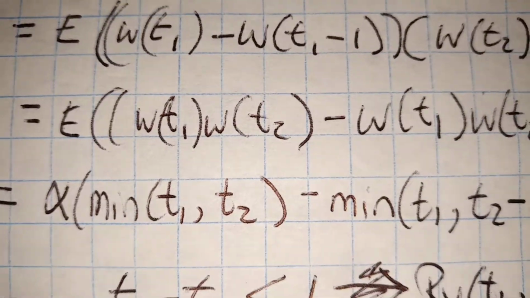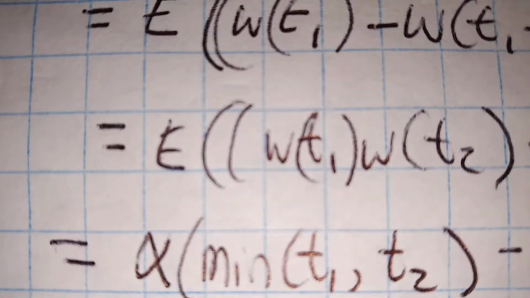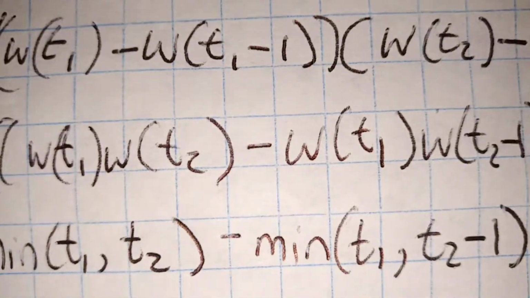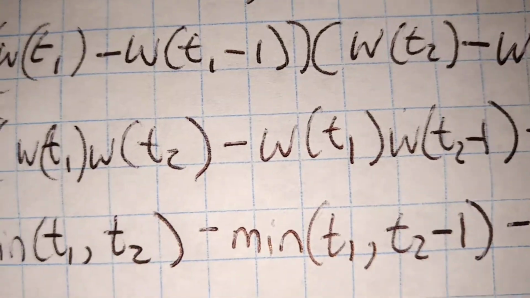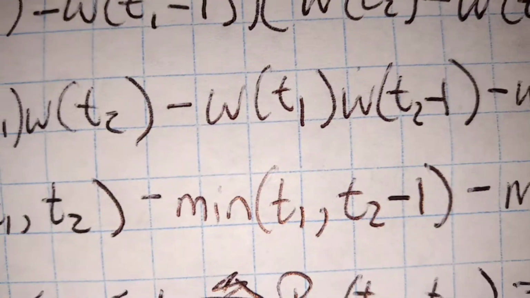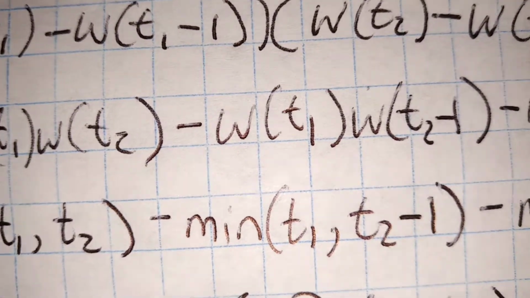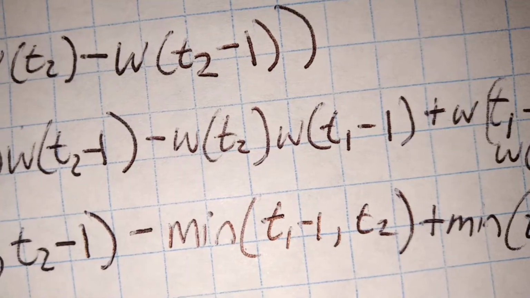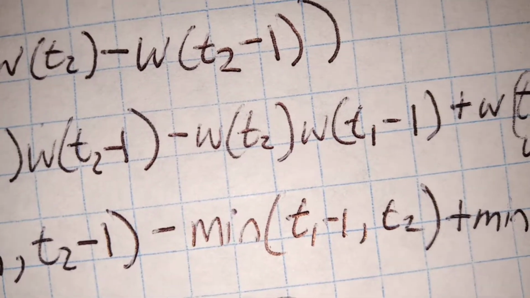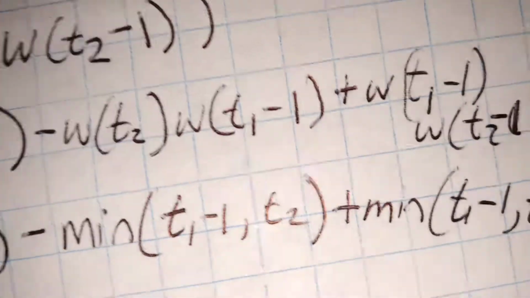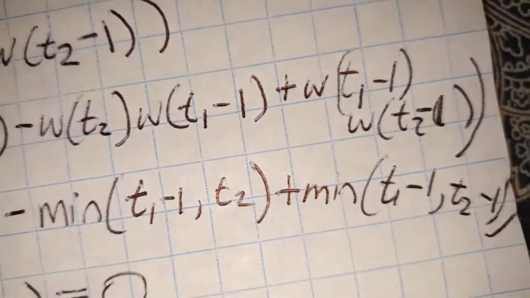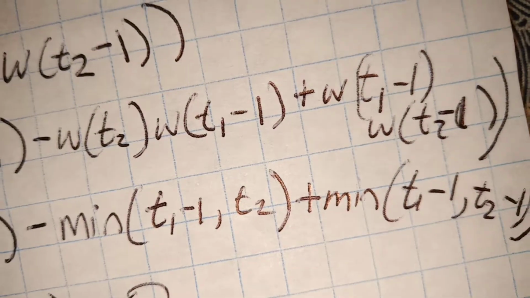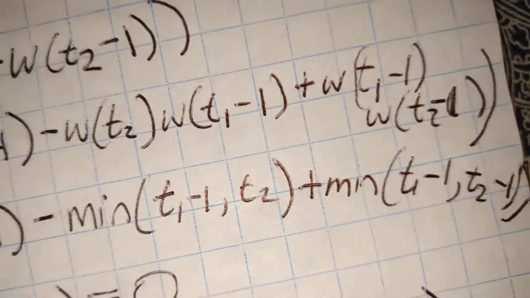So we have alpha times the minimum of T1, T2, minus alpha times the minimum of T1, T2 minus 1, minus alpha times the minimum of T1 minus 1, T2. I rearranged that a little bit, and then plus alpha times the minimum of T1 minus 1, T2 minus 1.